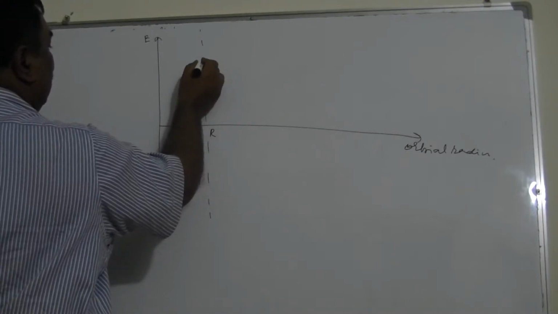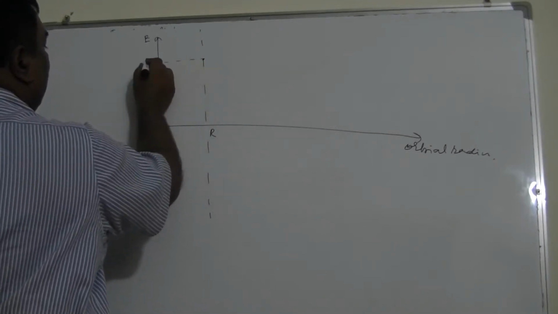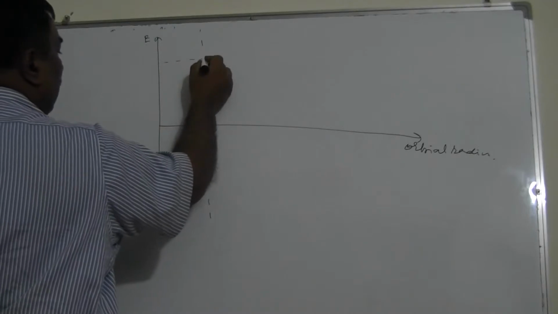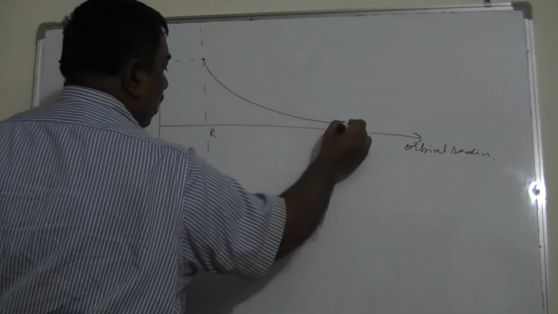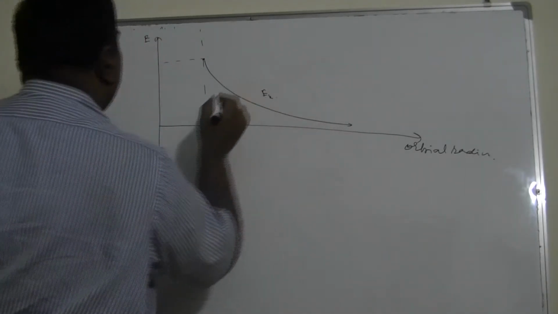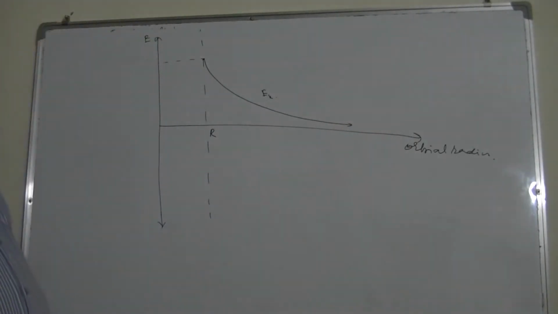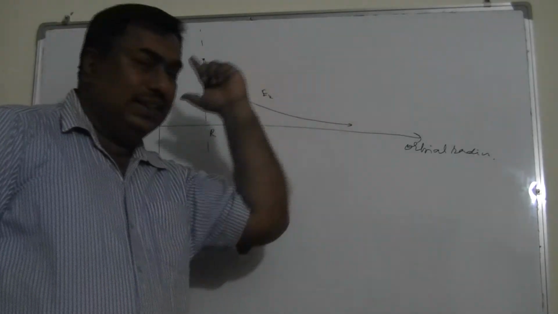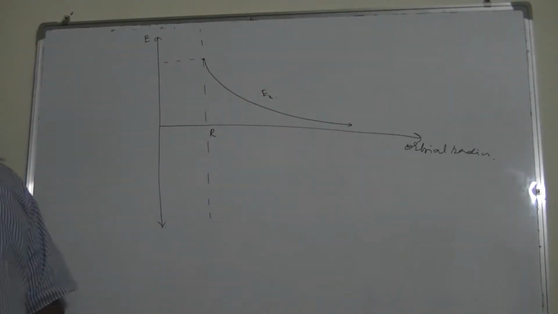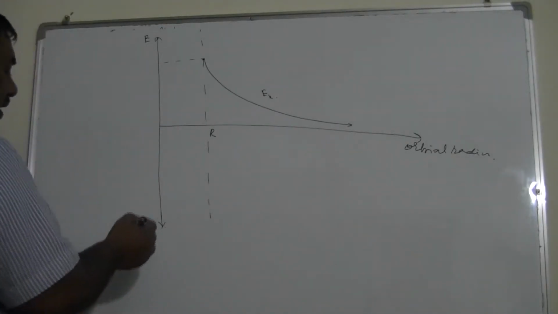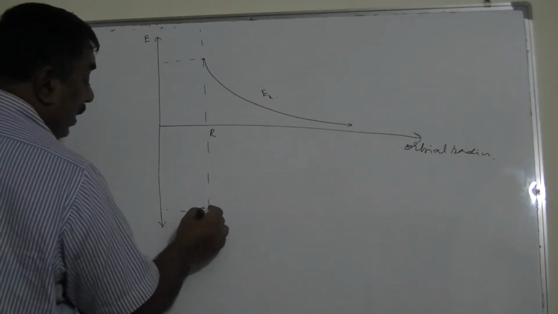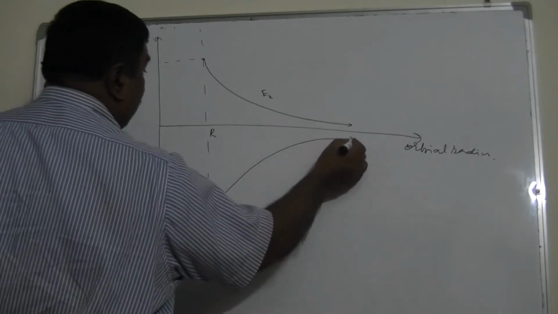Kinetic energy is always positive, so suppose this is the kinetic energy. When the orbital radius increases, the kinetic energy decreases. That's why the speed of the satellite decreases. If the satellite goes away from the Earth, its linear speed must be slower, because kinetic energy decreases. Similarly, the total energy must be the same in magnitude as the kinetic energy.